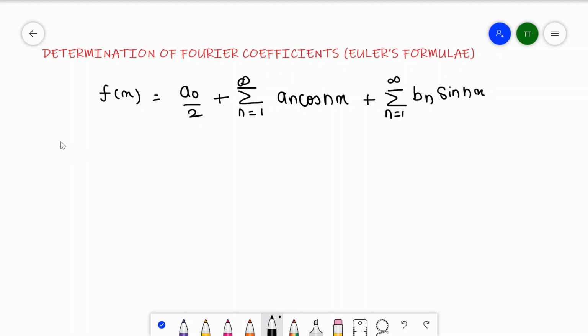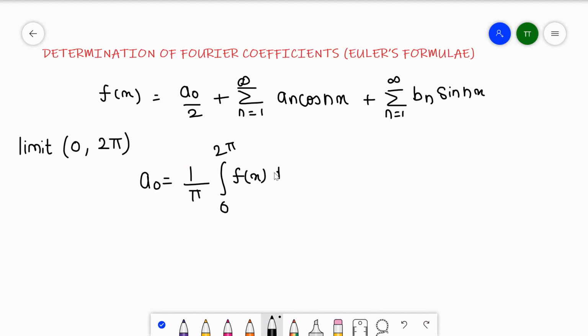Okay, so let's see in the limit 0 to 2 pi. My value of a0 will be 1 upon pi integral 0 to 2 pi f of x dx. This is the formula to find a0.